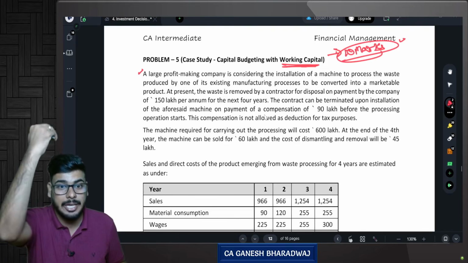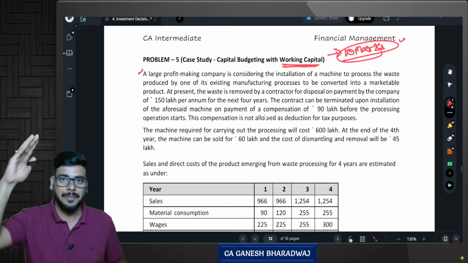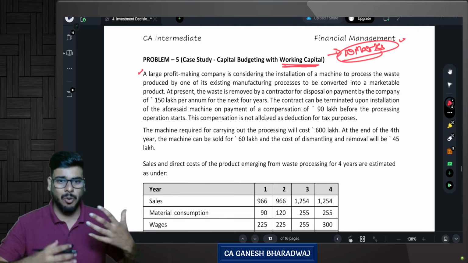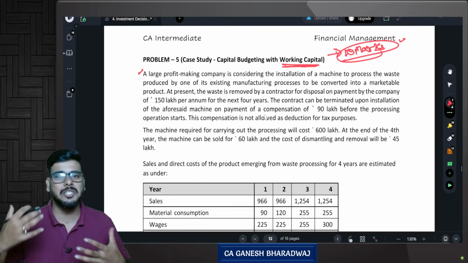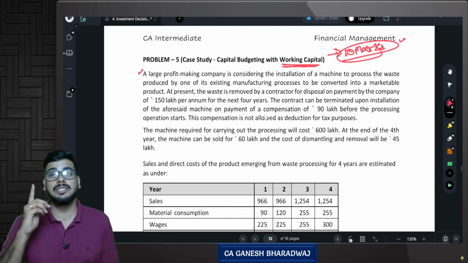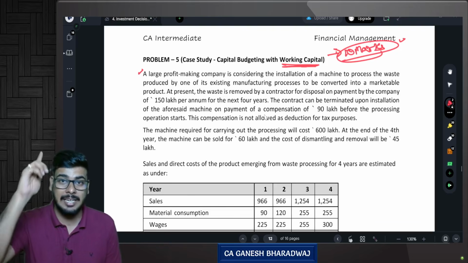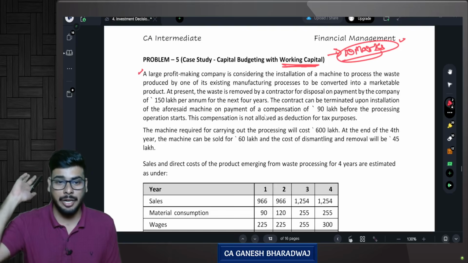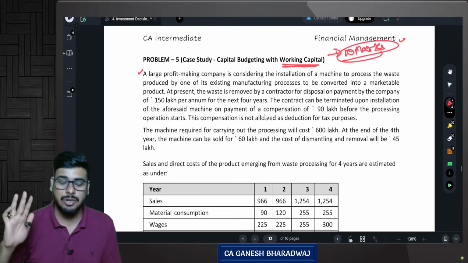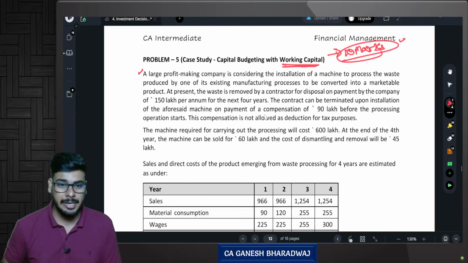This chapter is also there in your CA final. In AFM, Advanced Financial Management, this chapter is there in your final, but of course with certain incremental learnings, though the base is going to be the same. So remember, this is a very important chapter for your entire CA career. At least till the time you finish your CA, you need this chapter for sure. Are you clear with this? Yes. Now let me just read this question out for you.